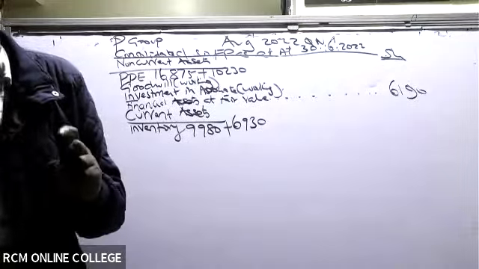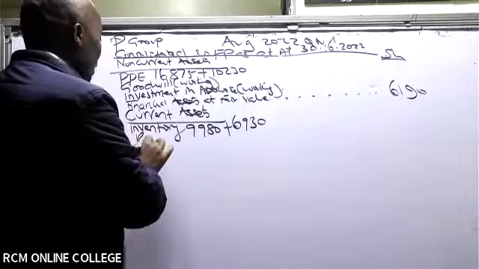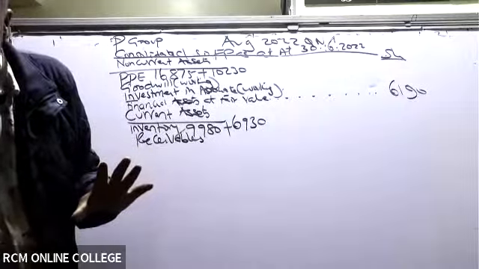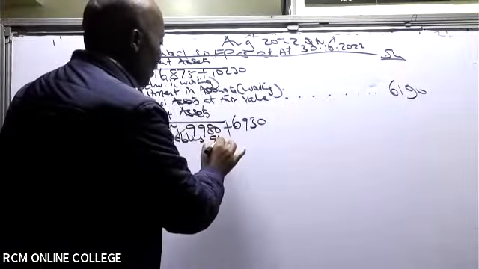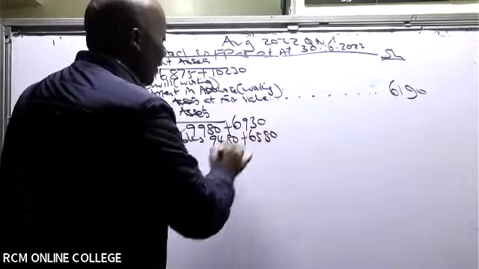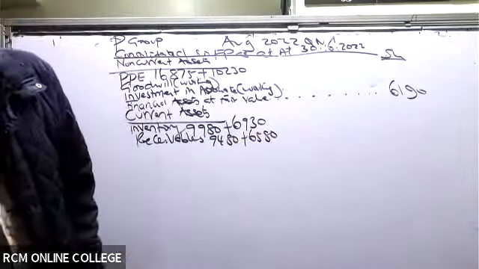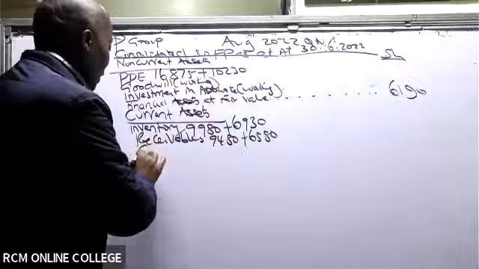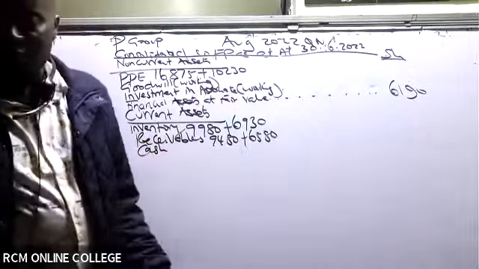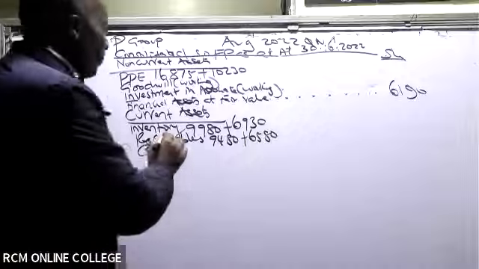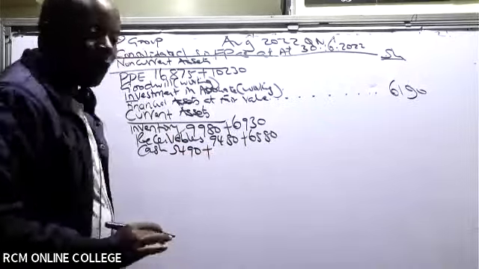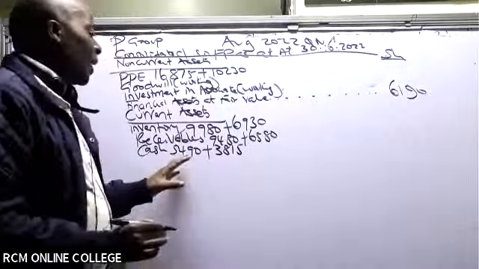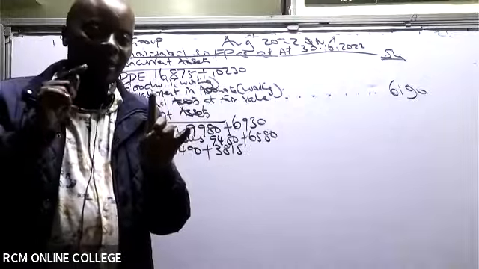Then we have trade receivables under current assets. I'm simply copying. So receivables, I have 9480 plus 6580. All right. And then we have cash and cash equivalents. These are another free mark. Cash 5490 plus 3815. So for cash and cash equivalents, of course, I'll take parent plus subsidiary.